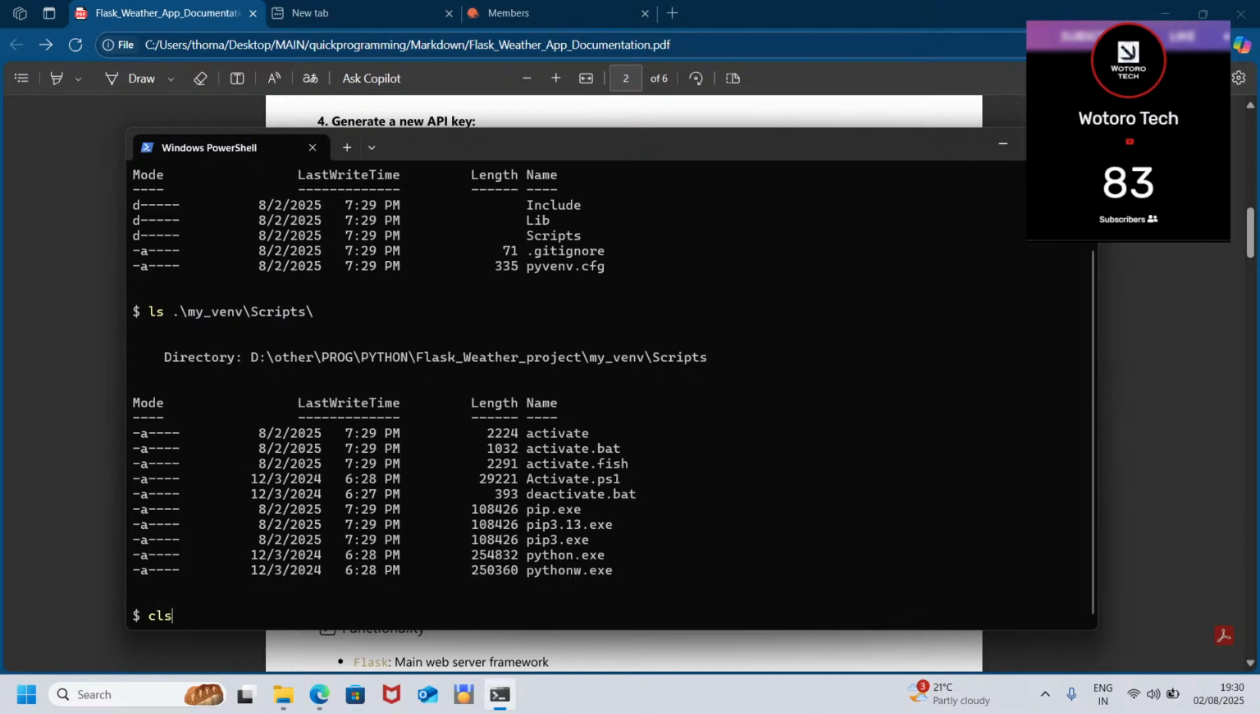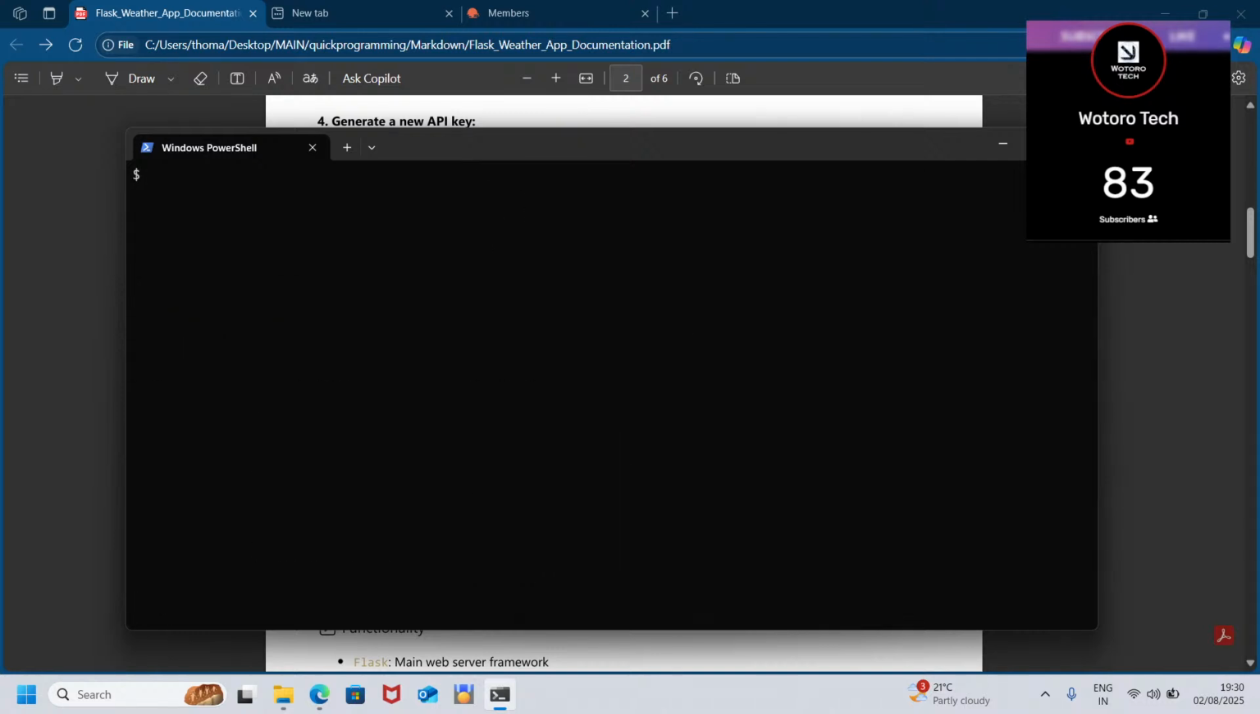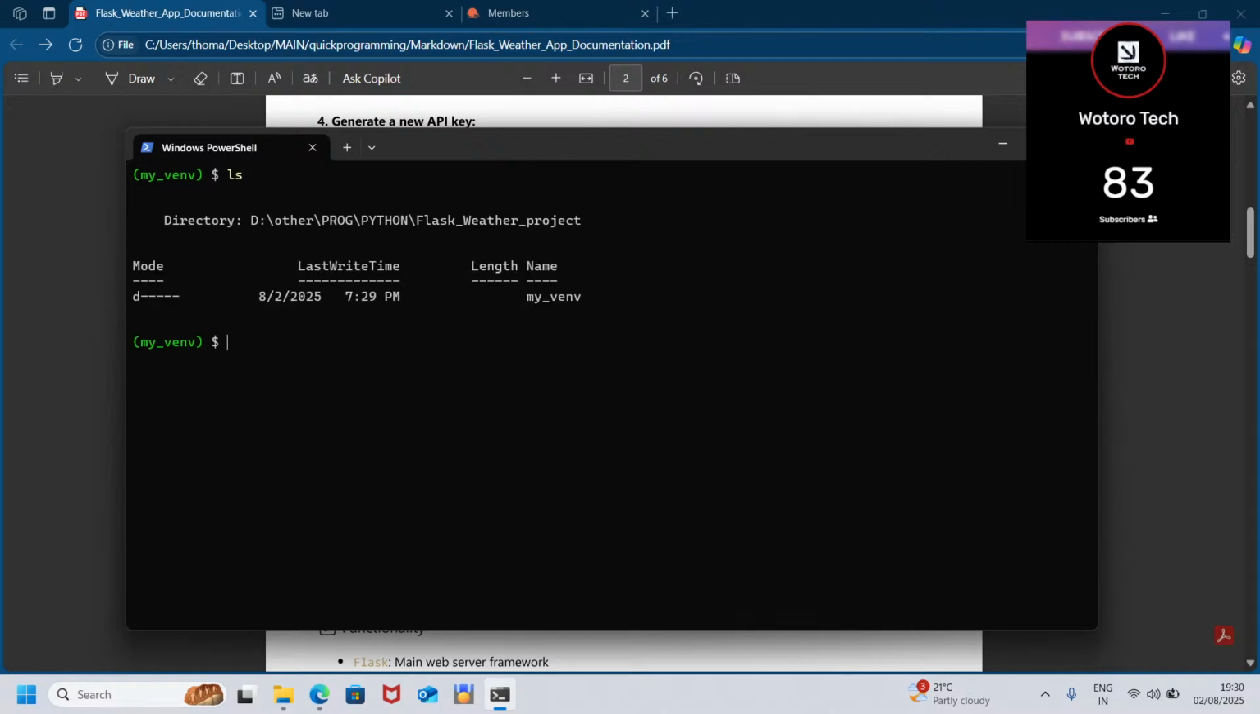So we are going to say my virtual environment, the one you have created, make sure it's the same name. Then scripts, remember that folder, then activate, like that. Then you find something that looks like that. Here we now have our virtual environment.